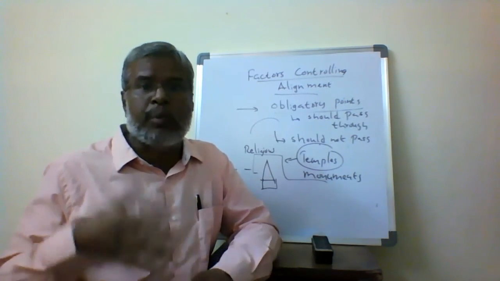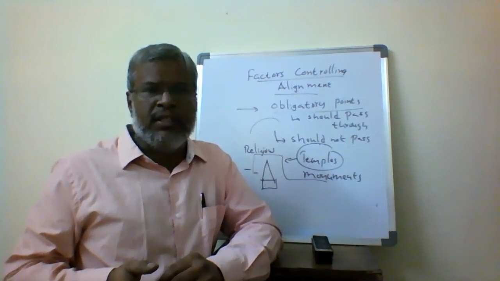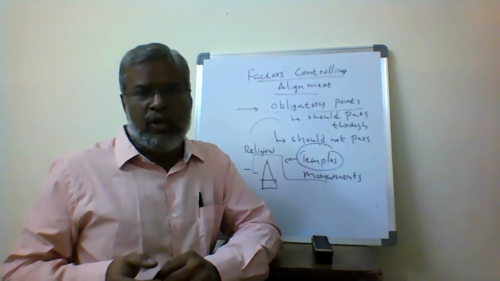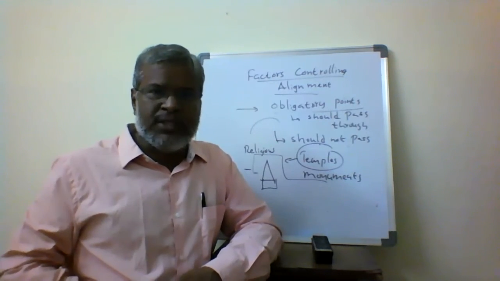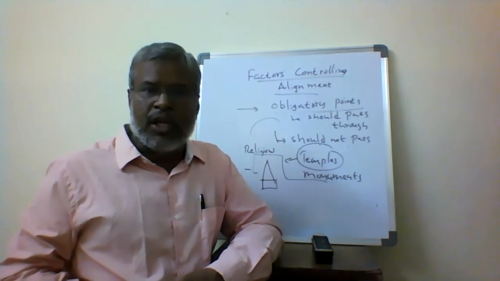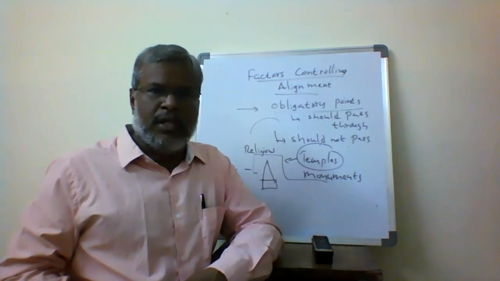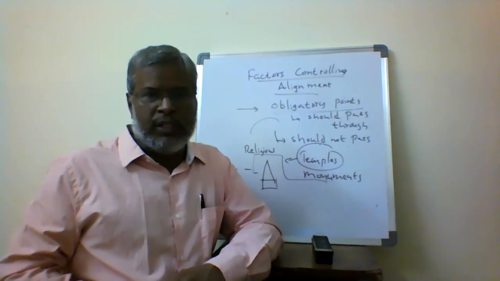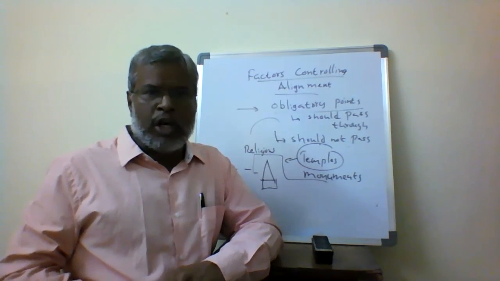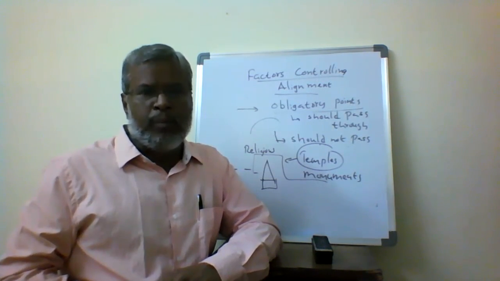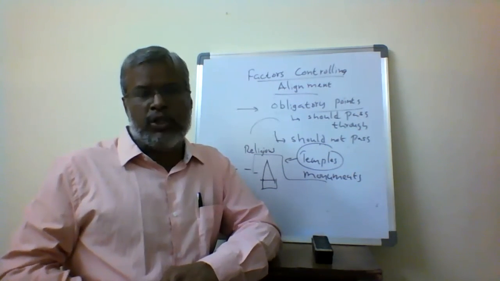That is the should not pass through. We are not going to pass through that. Instead, I am going to fix an alternative alignment and then continue the alignment itself. That is what we call should not pass through. The examples are religious places, the places of worship like temples, churches or mosques, and similarly the costliest structures or monuments that come across while we are going for the alignment. Then we avoid continuing through that, and go for the alternative alignment, passing around the monument or the temple, and continue the alignment.